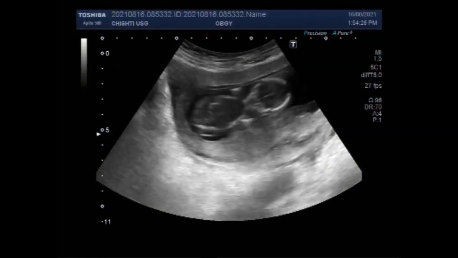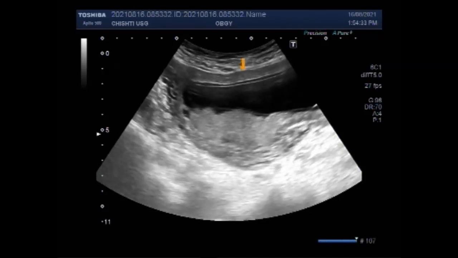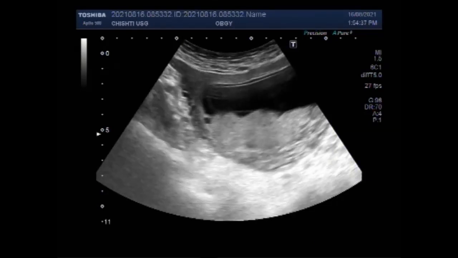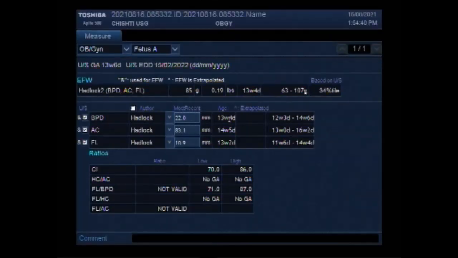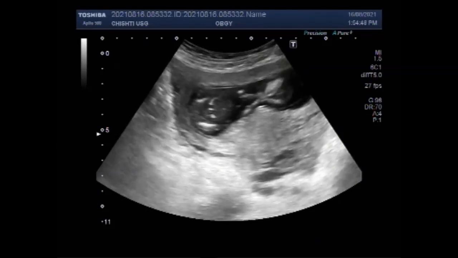This ultrasound video shows twin pregnancy with one blighted ovum and the other with missed abortion. You can see the placenta, it is posteriorly attached. The duration of the pregnancy is about 14 weeks. Now you can see the fetus.